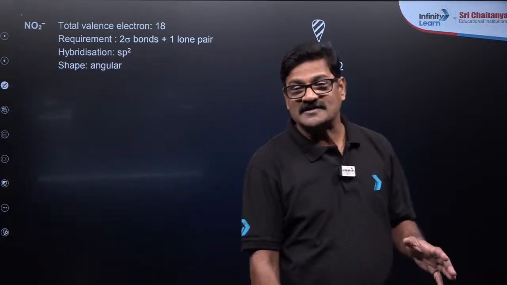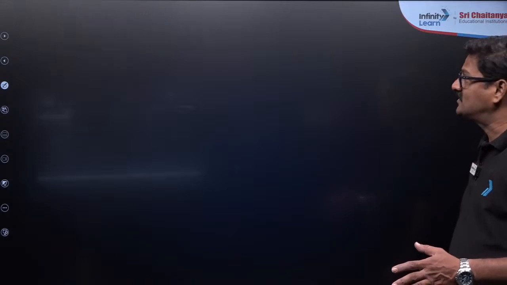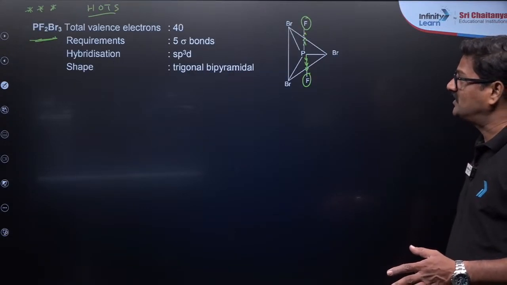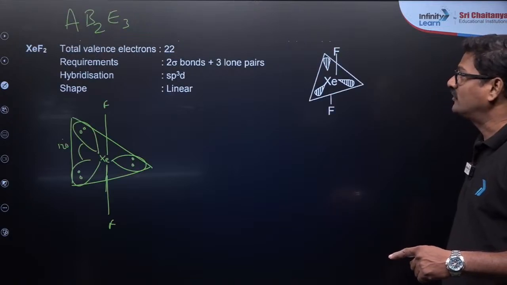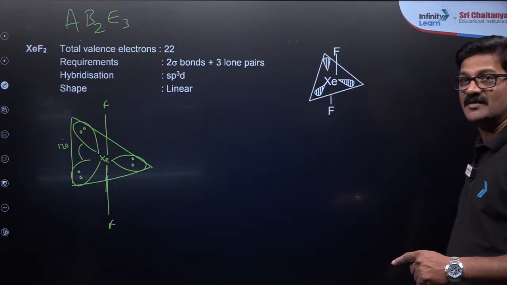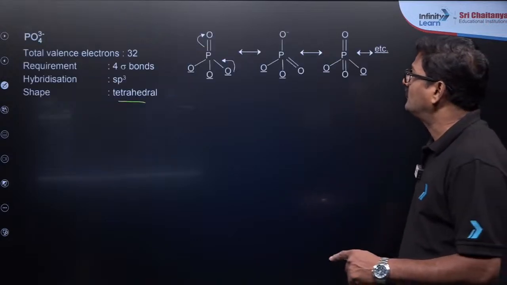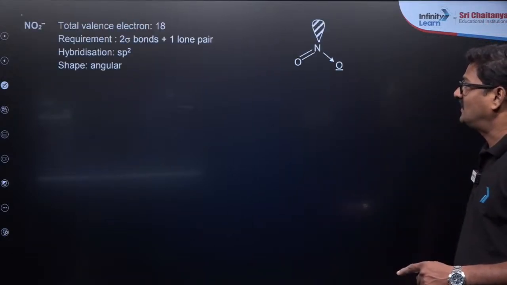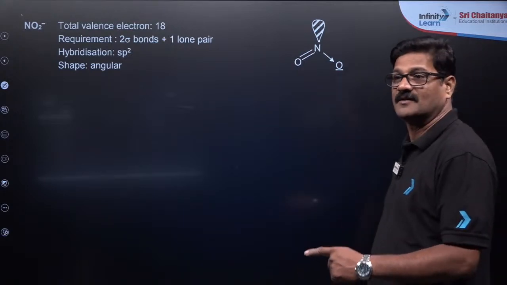A double bond is there, sp2 hybridized, and the previous one is sp3 hybridized. Here it is sp3d hybridized. Let us say the nitrite ion is sp2 and angular.